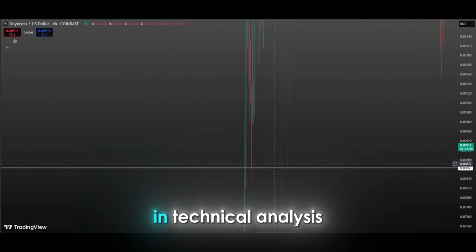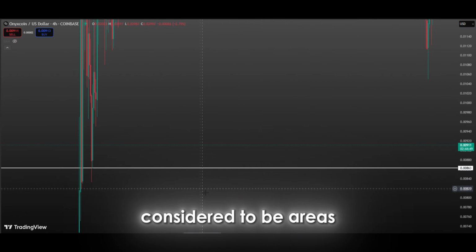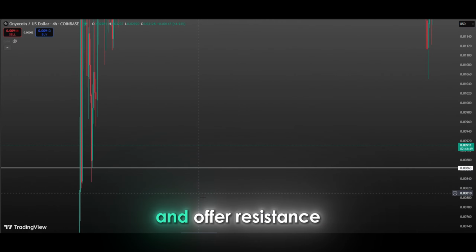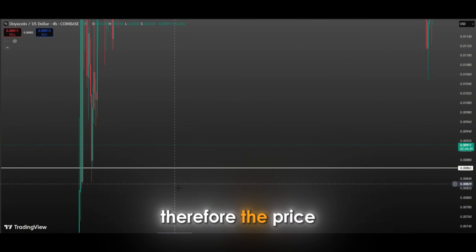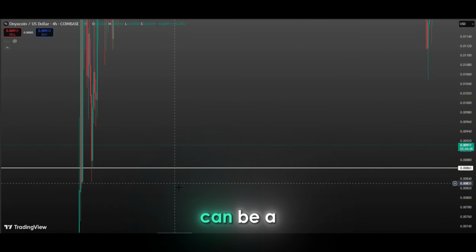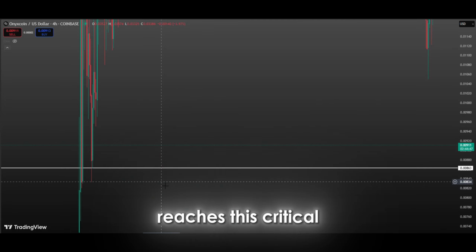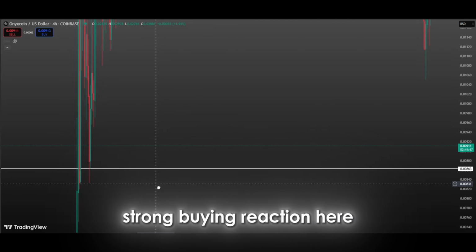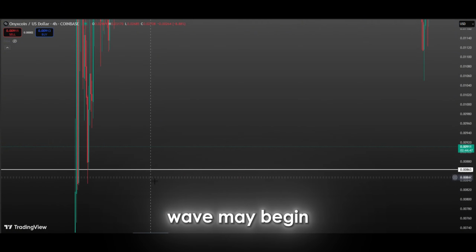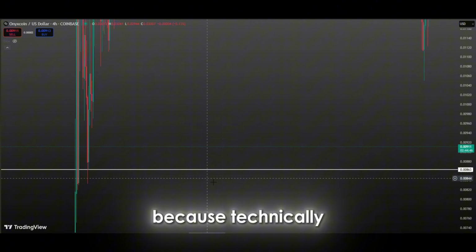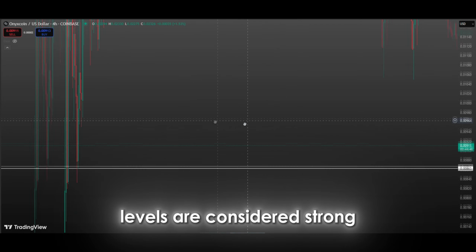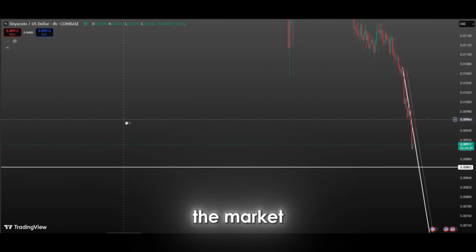In technical analysis, support levels are considered to be areas where buyers are concentrated and offer resistance to the price's decline. Therefore, the price reaching this level can be a very important signal for market participants. If the price reaches this critical support point and receives a strong buying reaction here, a new bullish wave may begin. Because technically, reactions from support levels are considered strong turn signals in the market.